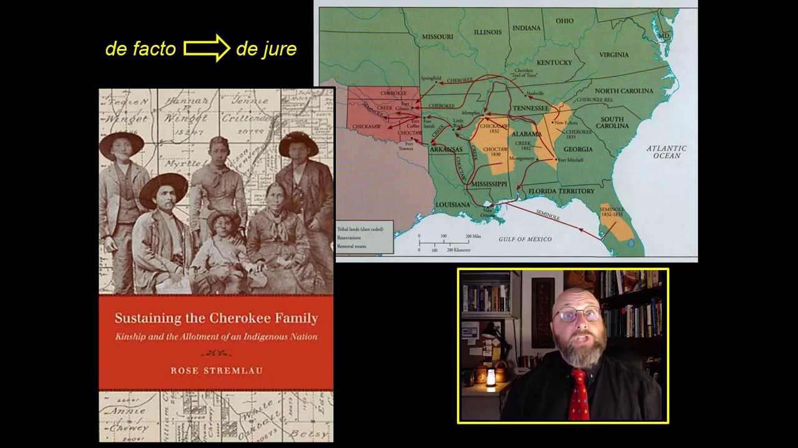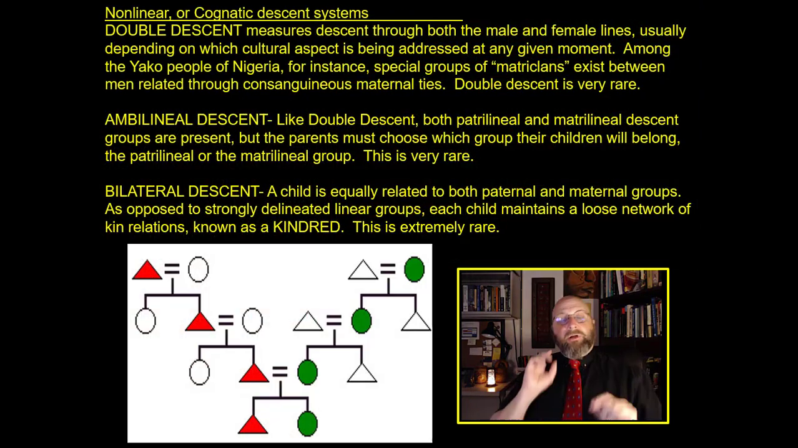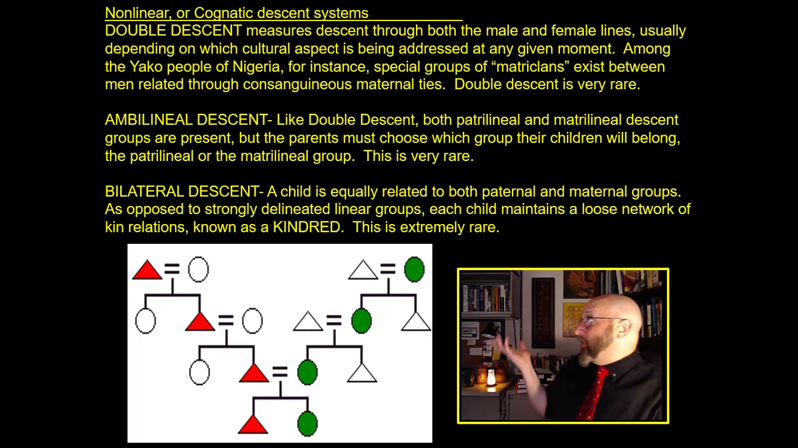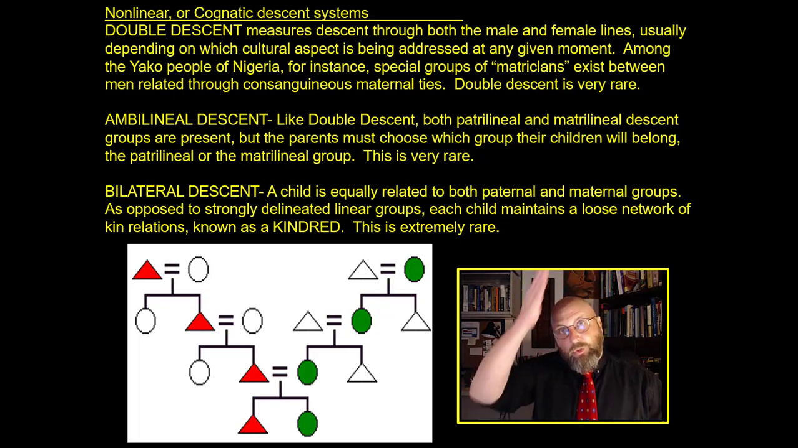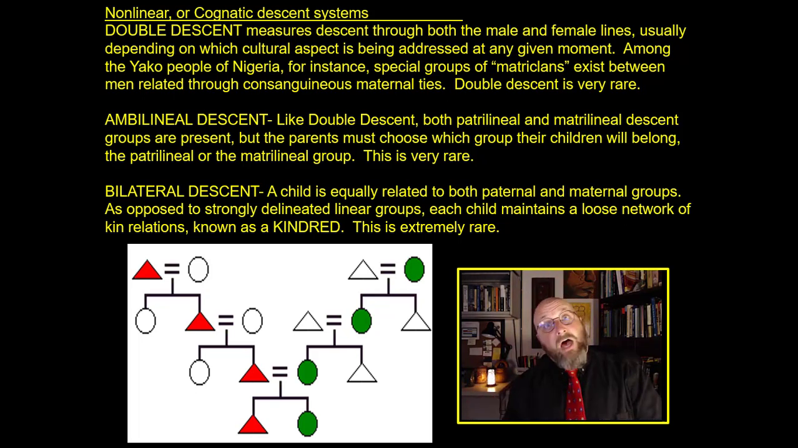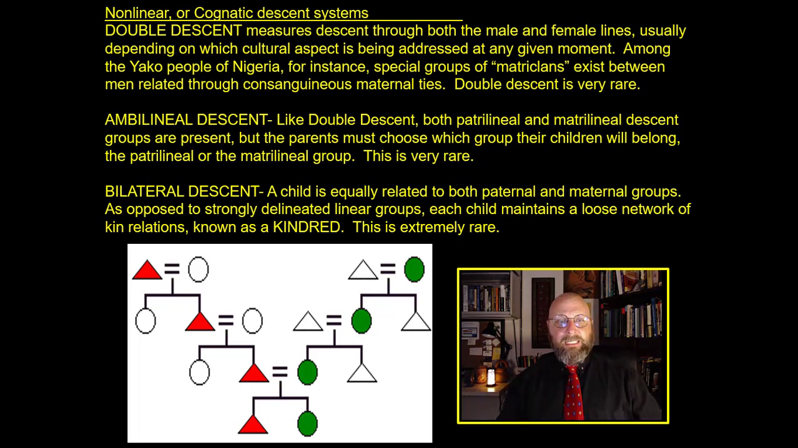So even though we think of the Cherokee as famously a matrilineal group, we have to remember that this might not have always been true. Now, there are different types of vertical descent than just matrilineal or patrilineal, and there's actually about an additional 5 or 6, and I'm just going to describe 3 of them real quick. These are called nonlinear or cognatic descent systems, in which you don't trace it through a single line, the fathers or the mothers. You have things like double descent, which measures descent through both the male and female lines, usually depending on which cultural aspect is being addressed at any given moment.